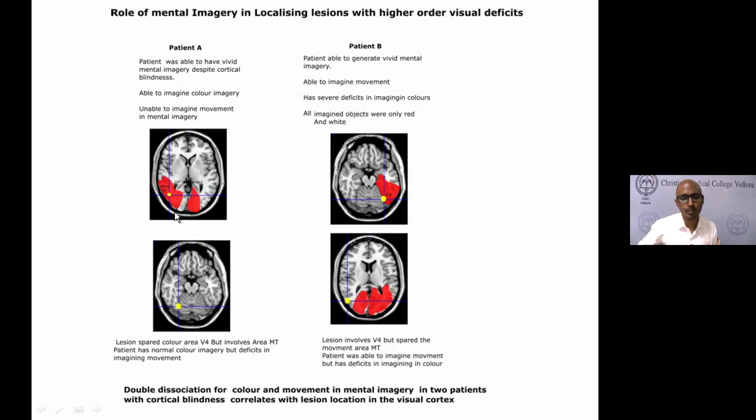But to prove causality, we need something called a double dissociation. So we had another patient. This patient was able to imagine movement very well, but was unable to imagine in color. And here you can see that the V4 area is involved, but the movement area on one side was preserved. The movement area on the opposite side was involved, but one side was preserved. So by this, we were able to demonstrate that there's a double dissociation for movement and color perception for mental imagery.